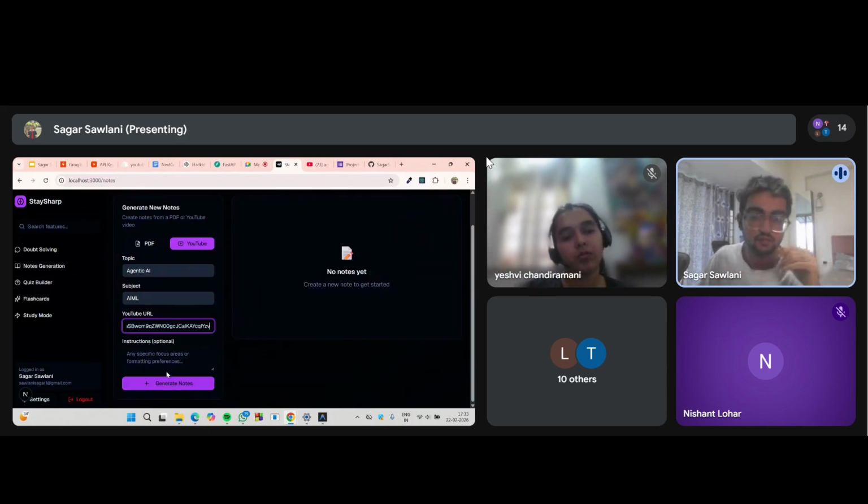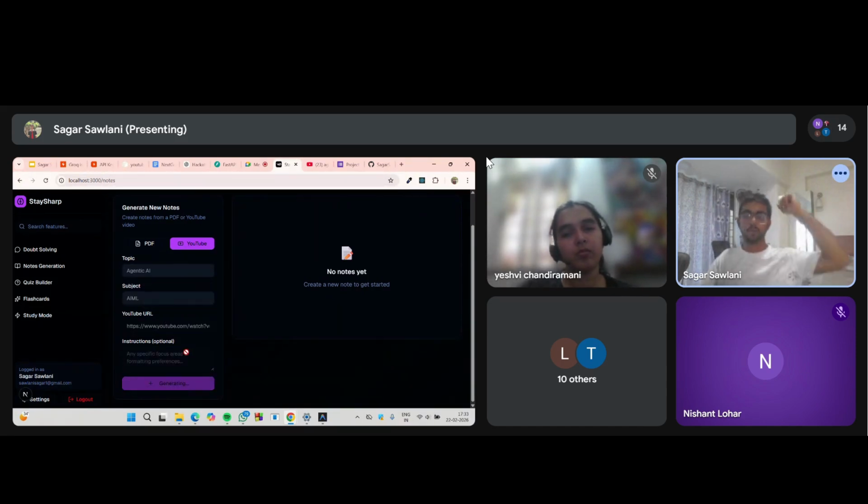There is also an option to add any kind of instructions. When I click on generate, give it just a few seconds and you'll see notes generated, and in a very similar fashion quiz and flashcards are generated too.